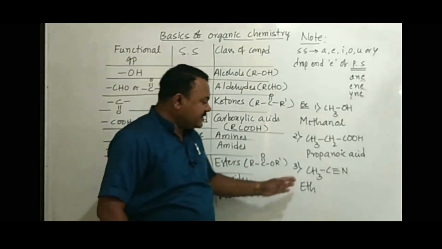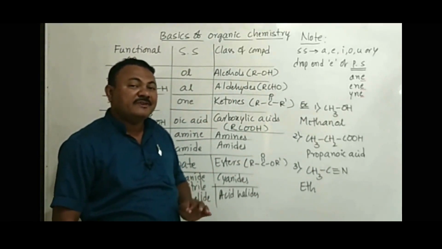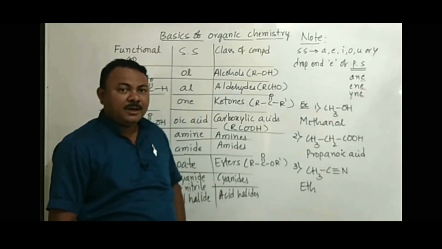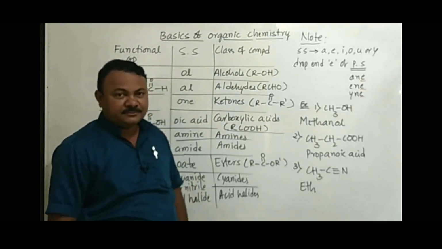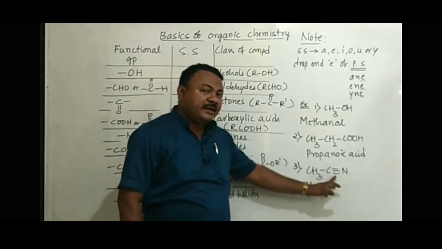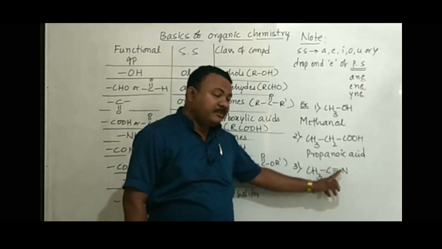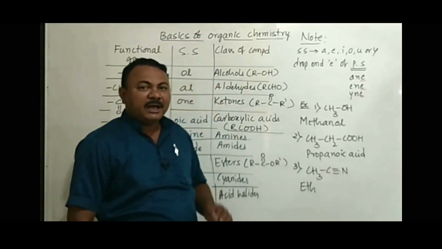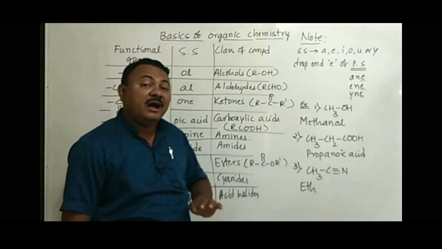Whenever I give this example in the class, many of the students make one common mistake. They use the primary suffix "yne." If you are thinking about the primary suffix "yne," it's wrong. You have to focus directly on the triple bond. But this triple bond is between carbon and nitrogen. Primary suffix is applicable only for a carbon-carbon bond, not a bond between carbon and another atom.